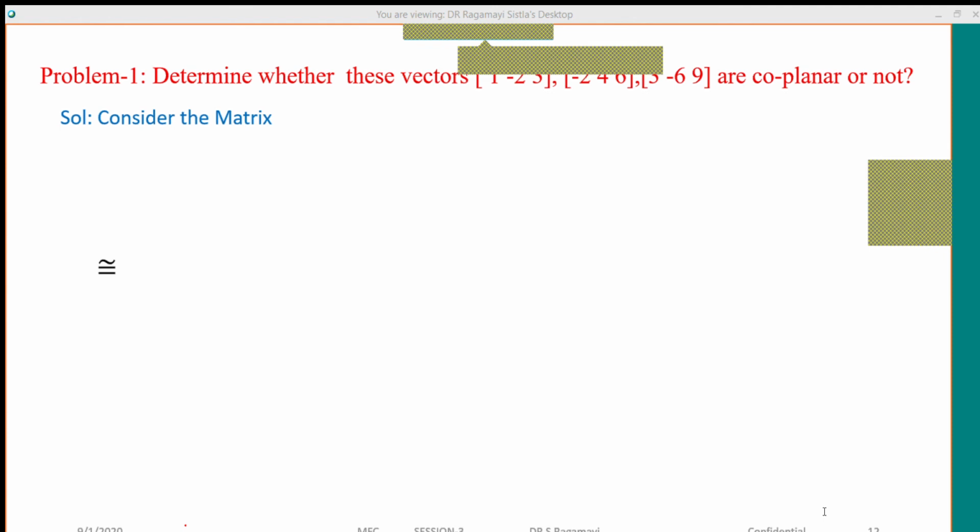Please carefully see. Some students are posting the wrong answer. Look at the second vector. What is the second vector here? -2, 4, 6. Here you don't have -6. Some students are taking the third element of the second vector as -6. No, here it is 6, not -6. Now, please concentrate. Yes, good answer. Everyone must notice the change in the second vector, that is 6. Some students are taking that as -6. Yes, good answer.